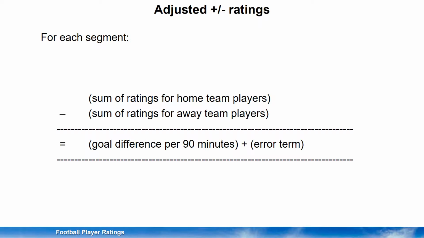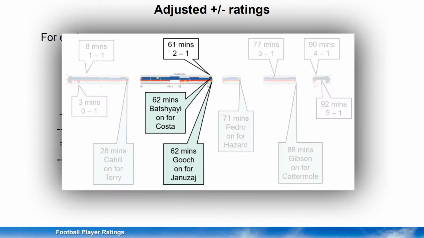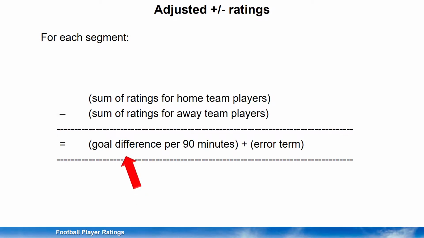The rating model says that if we consider a part of a match where no substitutions or dismissals take place, then the observed goal difference in that part of the match, scaled to represent the goal difference per 90 minutes, should be approximately equal to the sum of the ratings for the home team players minus the sum of the ratings for the away team players.